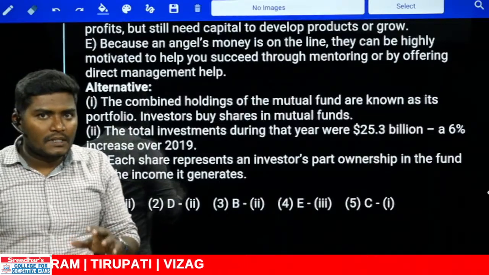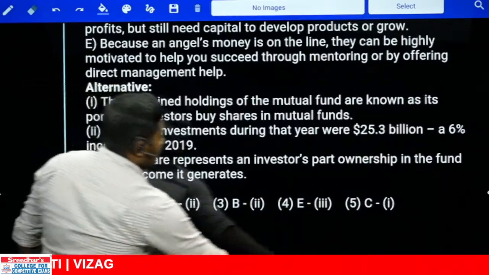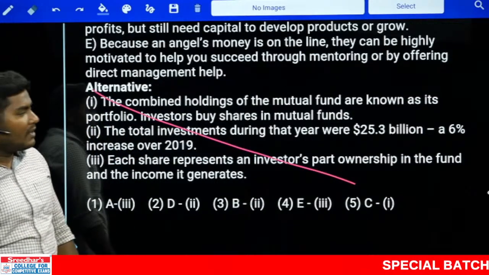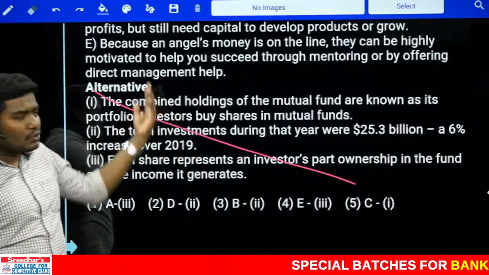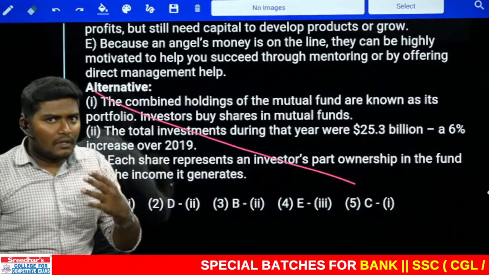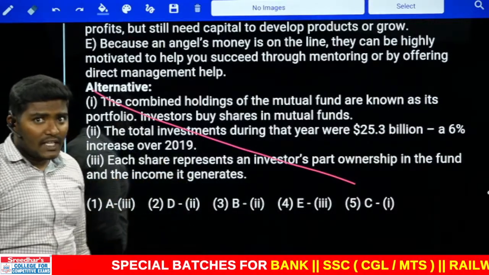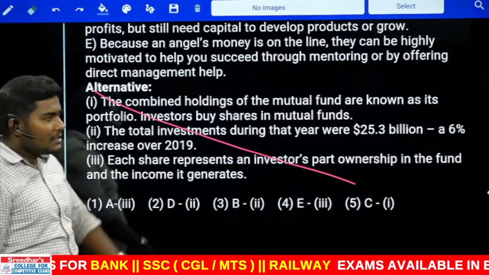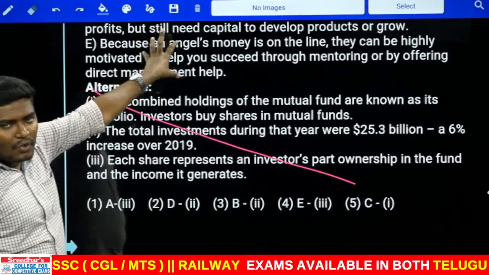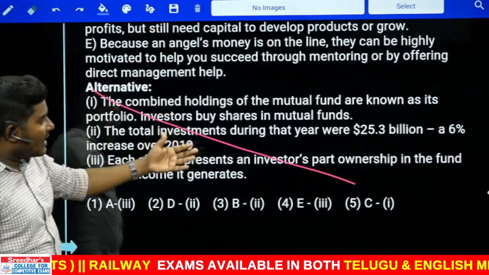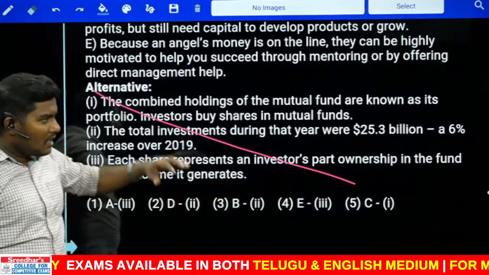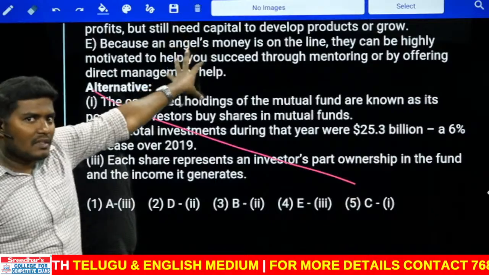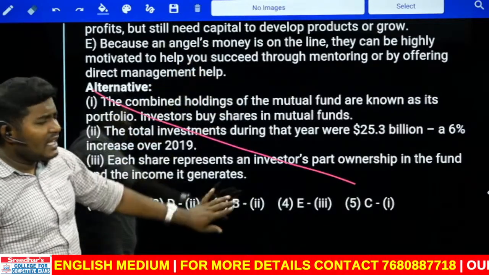What actually happens is, in the examination they may not give this part. The alternative part may not be given. Some questions carry alternatives, some questions do not carry alternatives. And remember, if alternatives are given, that is actually a better idea. That is a better way to answer. Because even if you have no idea about what is the odd sentence above, you can at least answer them using the below one. Now, what actually happens is, if at all you are clear with what the idea that is given in the above sentences without alternatives, you can directly find the answer.